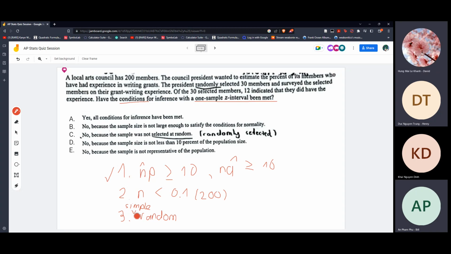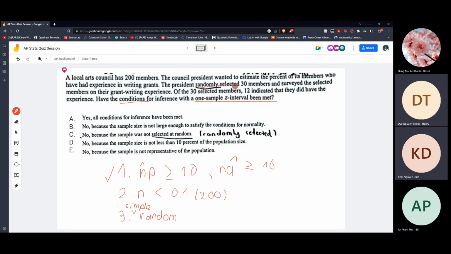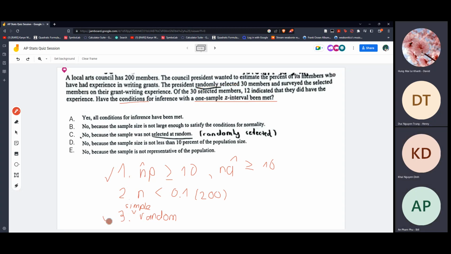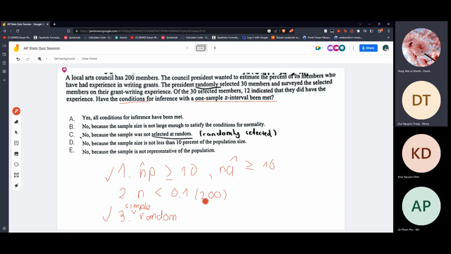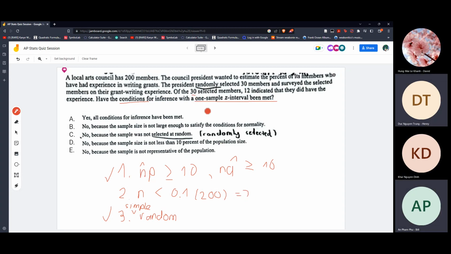It is correct, simple random, randomly selected, so three is correct too. But for number 2, I believe it's incorrect, because N is 30, so it's not less than 10%. So that is wrong. We can say that the answer is D because it's not less than 10%.